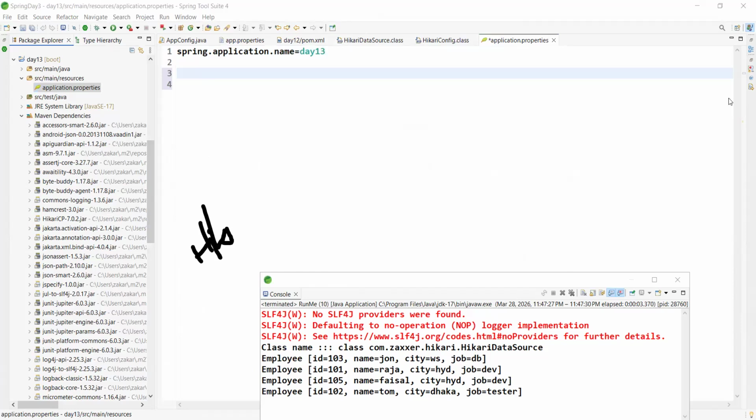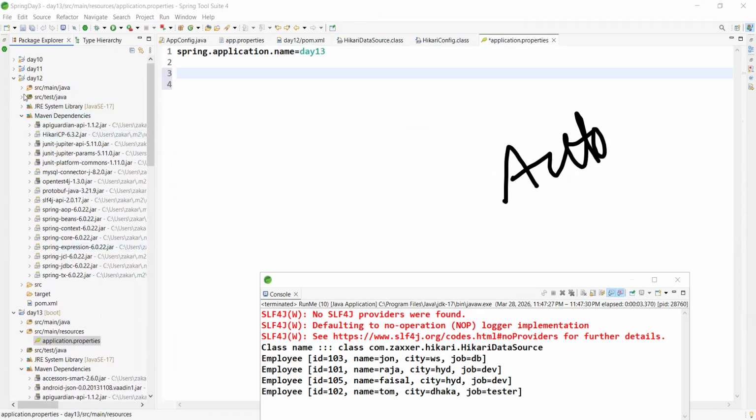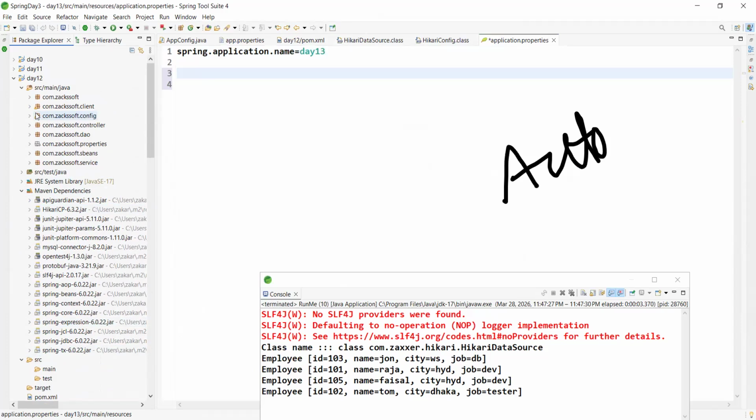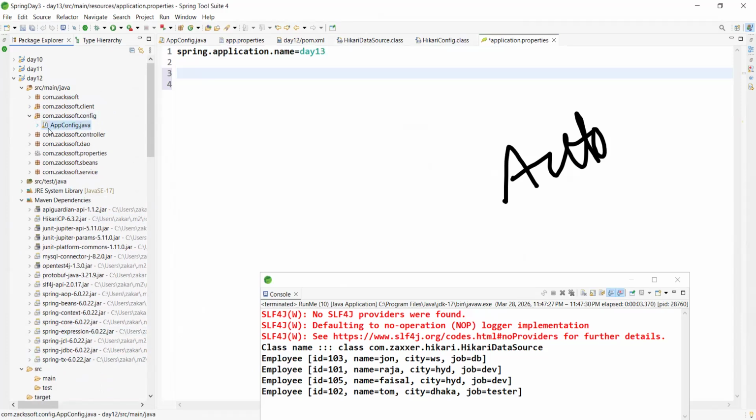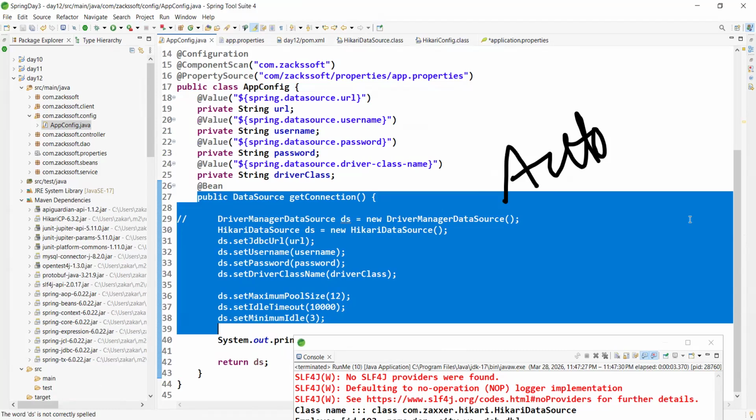Yes, the DataSource. Simply, the DataSource object is already available in the application. Where, boss? In the application context, I mean in the Spring IoC container. Simply we use @Autowired DataSource. No need to define it this way, no need to create it this way. This is totally unnecessary in Spring Boot.